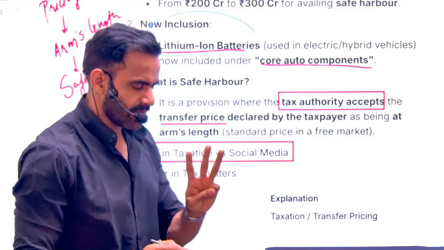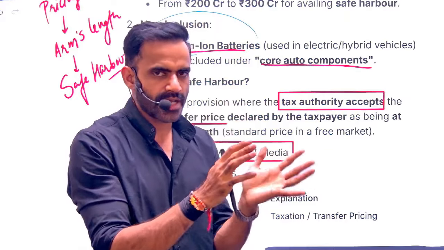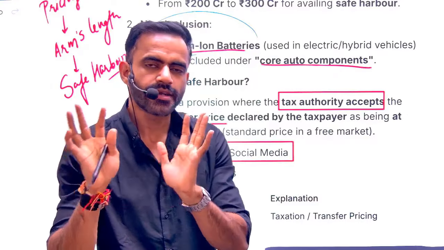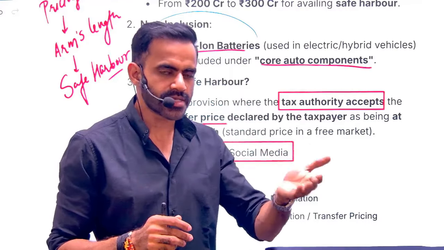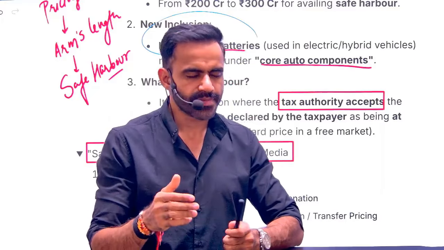Three basic keywords are there. Transfer pricing: you are transferring the product at a price at which you are going to provide the product to the unrelated party. Okay. If this principle is applicable, this is referred to as arm's length principle. What is safe harbor? You are telling the taxation authorities, let me simplify.